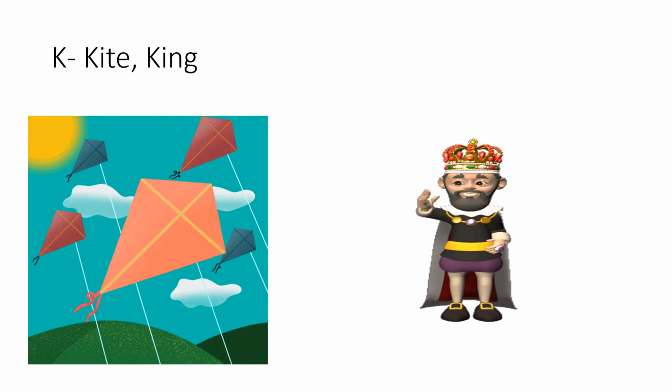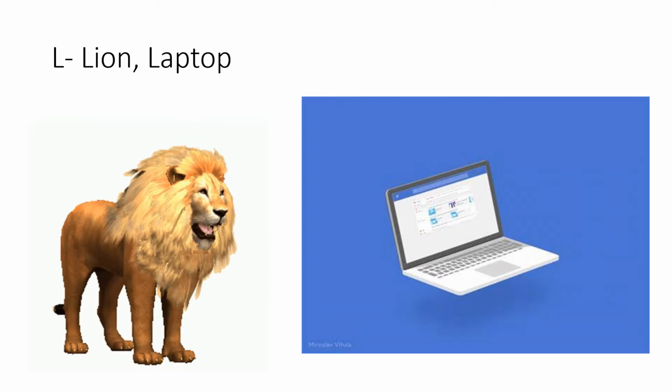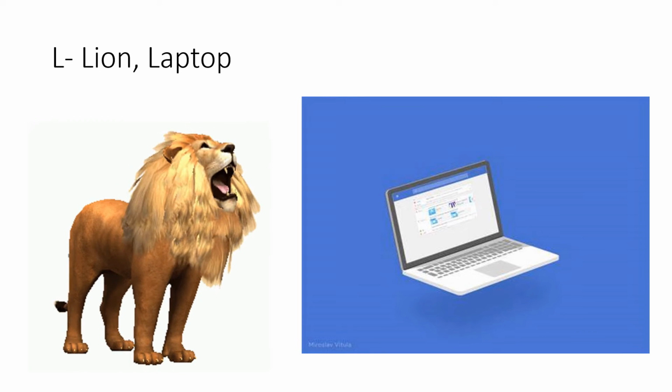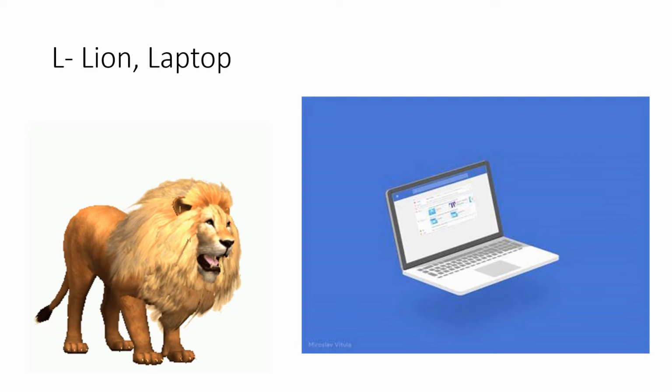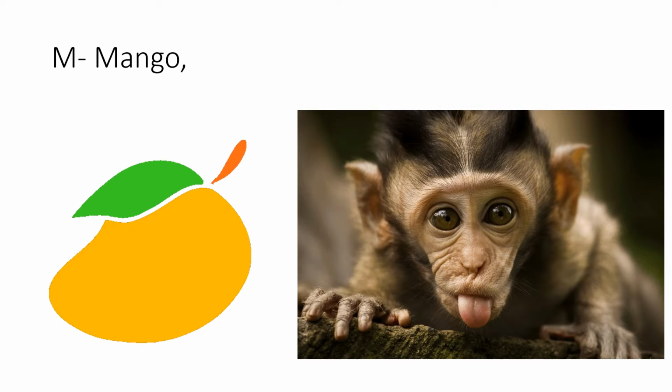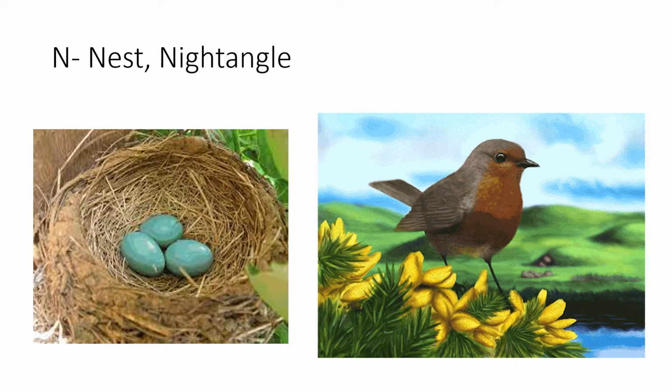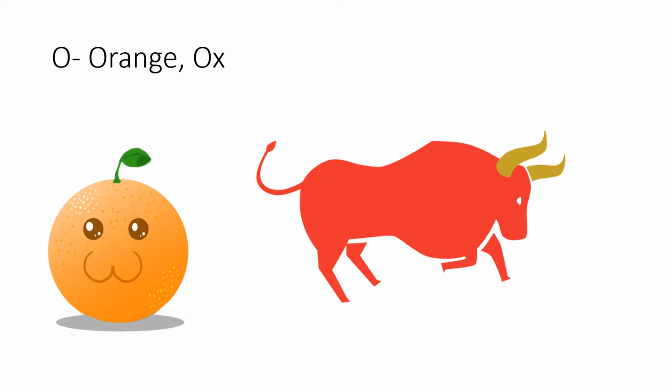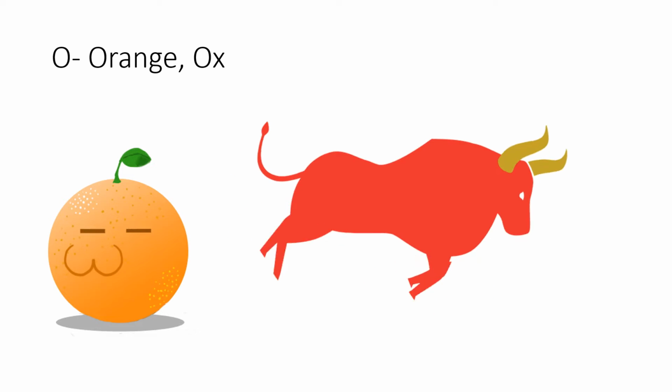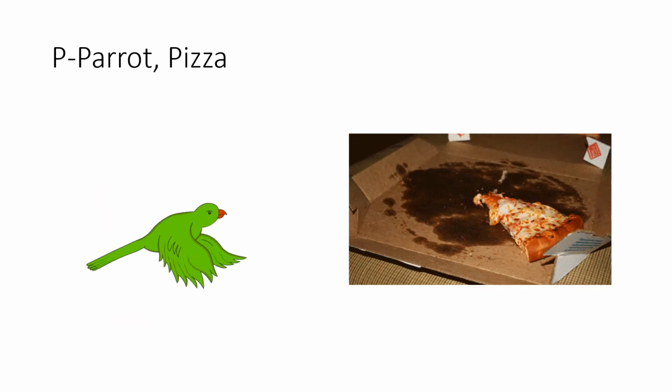K for kite, K for king. L for lion, L for laptop. M for mango, M for monkey. N for nest, N for nightingale. O for orange, O for ox.